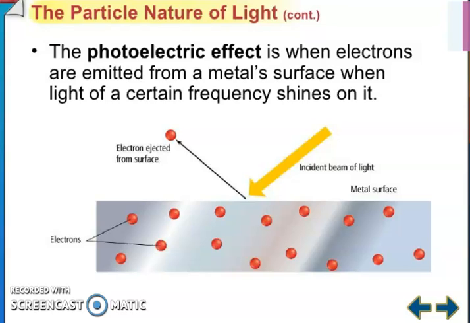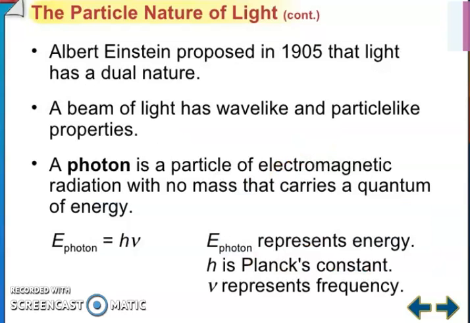The photoelectric effect is when electrons are emitted from a metal's surface when light of a certain frequency shines on it. You can see the electrons ejected from the metal surface by the incident beam of light. Albert Einstein proposed in 1905 that light has a dual nature. A beam of light has wave-like and particle-like properties. A photon is a particle of electromagnetic radiation with no mass that carries a quantum of energy. So the energy of a photon is equal to h nu, where E represents energy, h is the Planck constant, and nu is frequency.